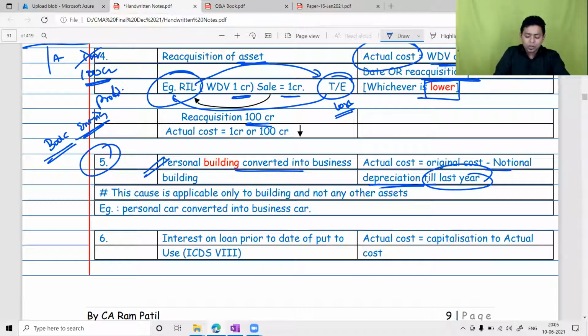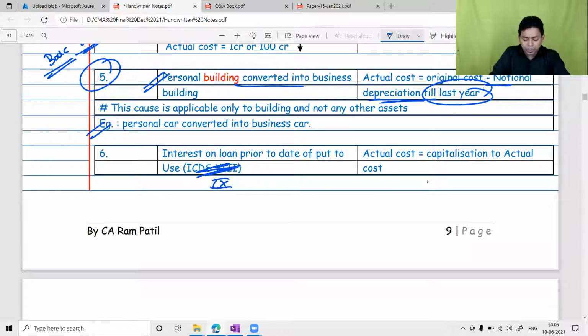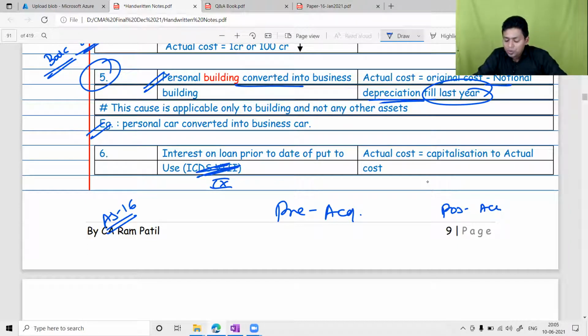It was ICDS 9. Do you remember pre-acquisition interest and post-acquisition interest? Hello? Do you understand borrowing cost, AS 16? Hello? Do you understand AS 16? Little bit at least. We have something called pre-acquisition interest and post-acquisition interest.